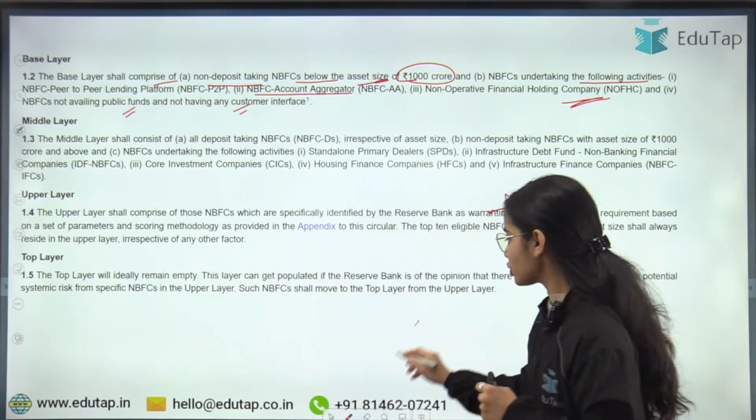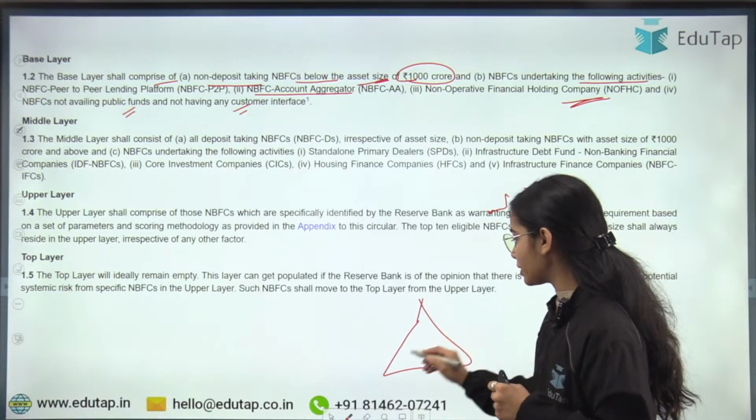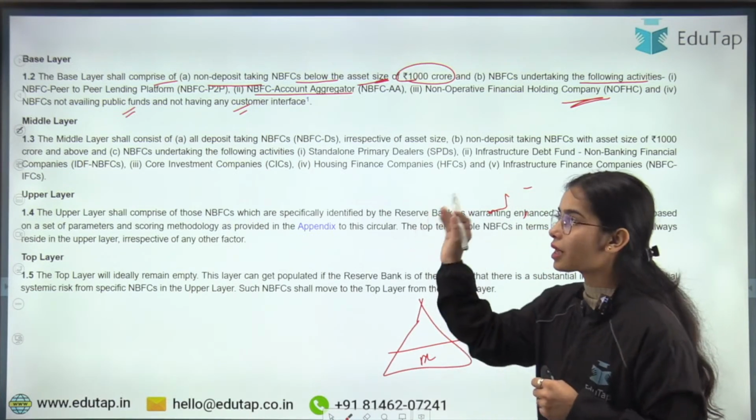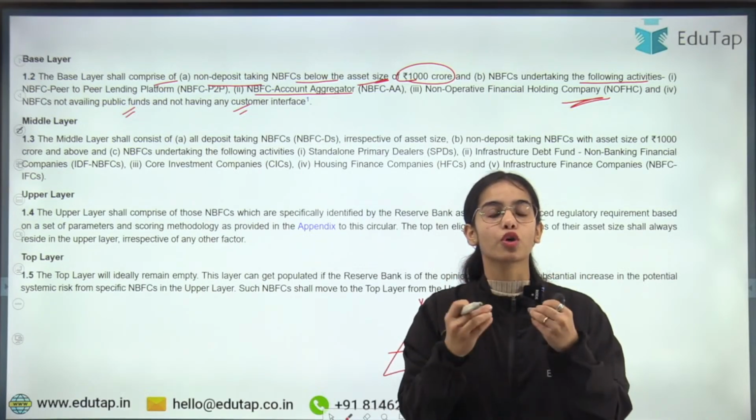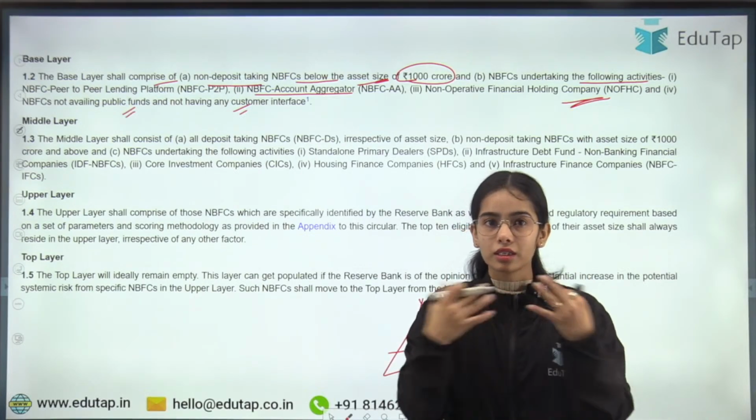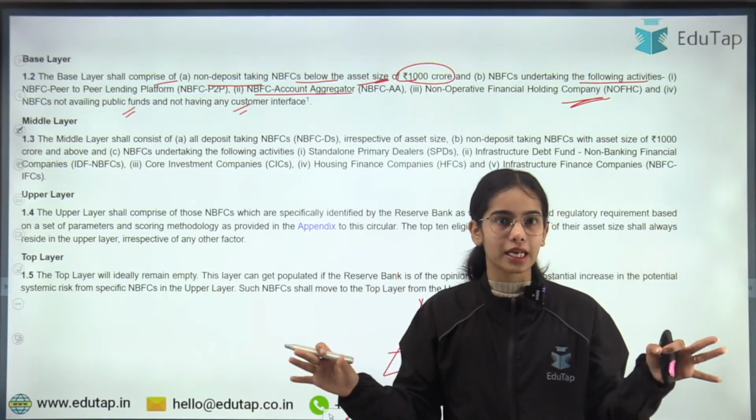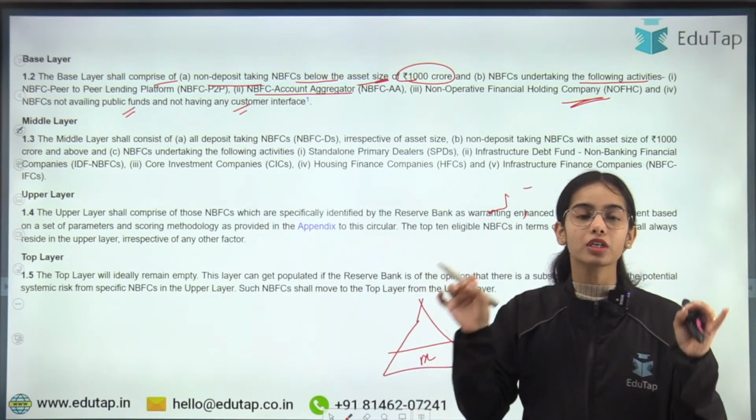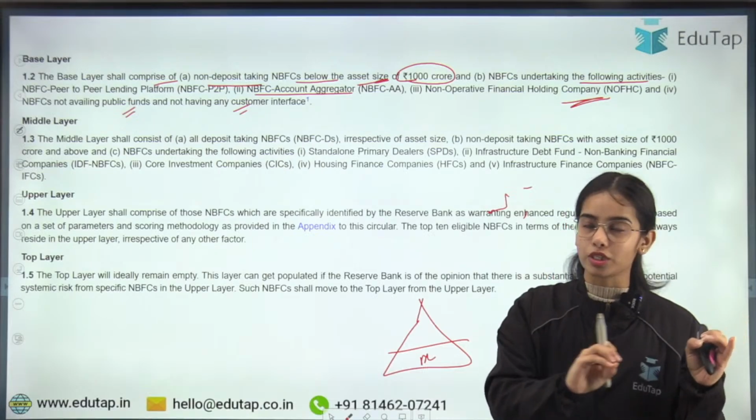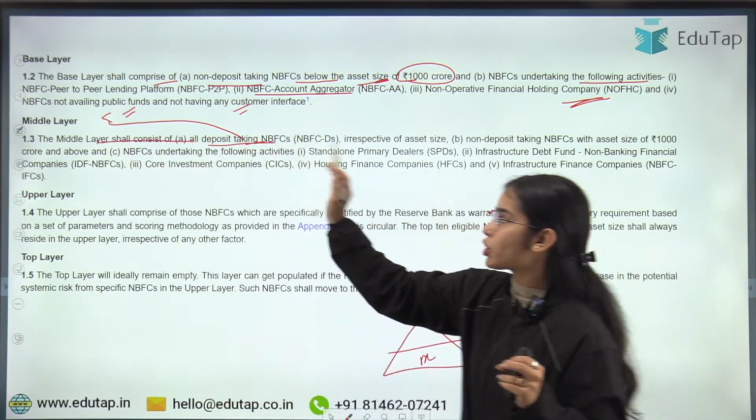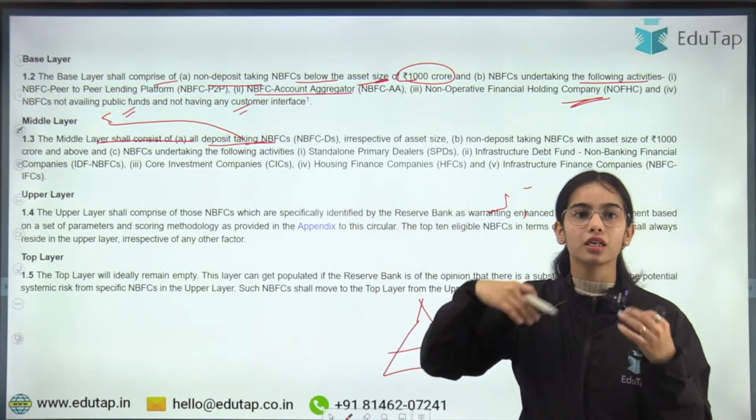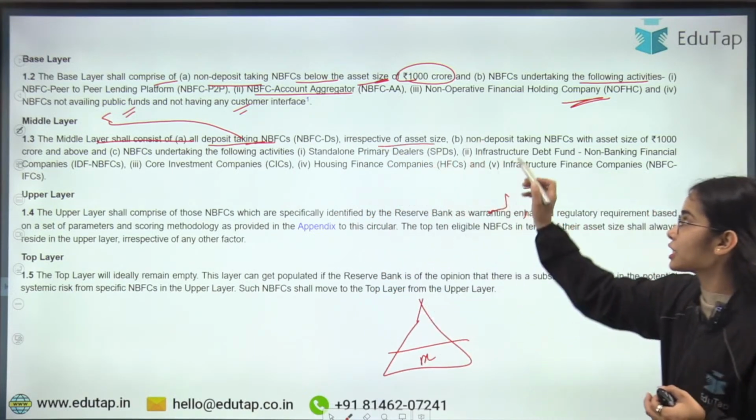So I hope you have understood that the small NBFCs will come in the base layer. Then coming to the middle layer, all the deposit taking NBFCs, they are taking the deposits of the public. So let aside the asset size, whatever the asset size is, if the NBFC is taking deposits, it will come in the middle layer. All deposit taking NBFCs will come in the middle layer irrespective of their asset size.